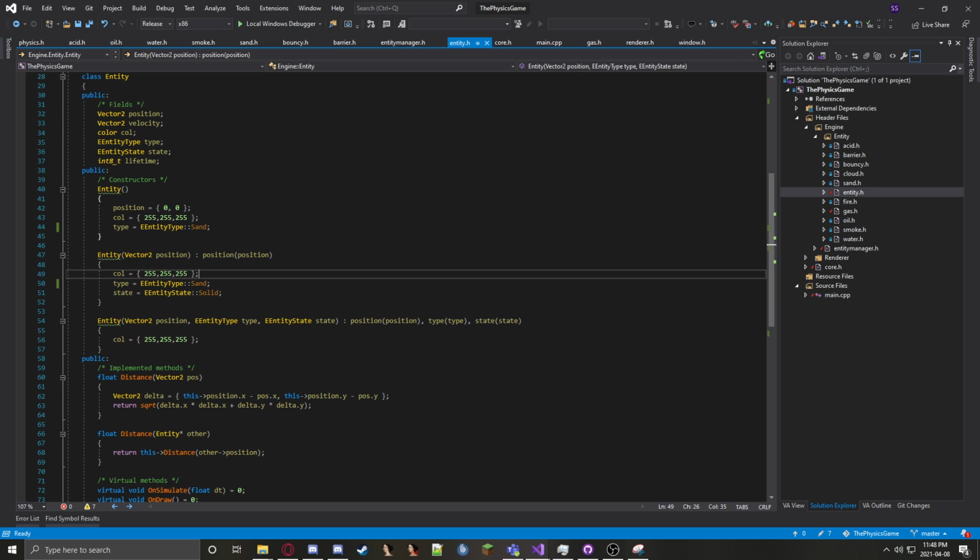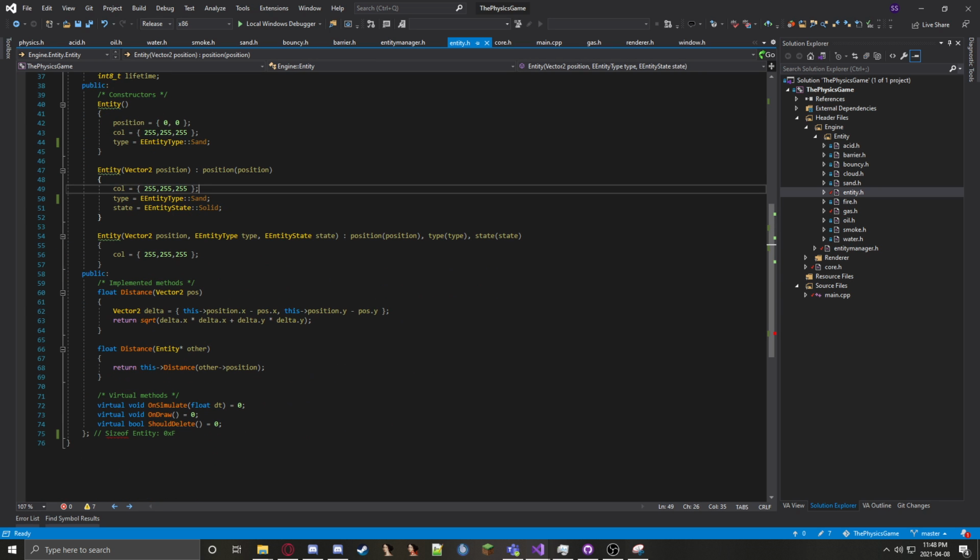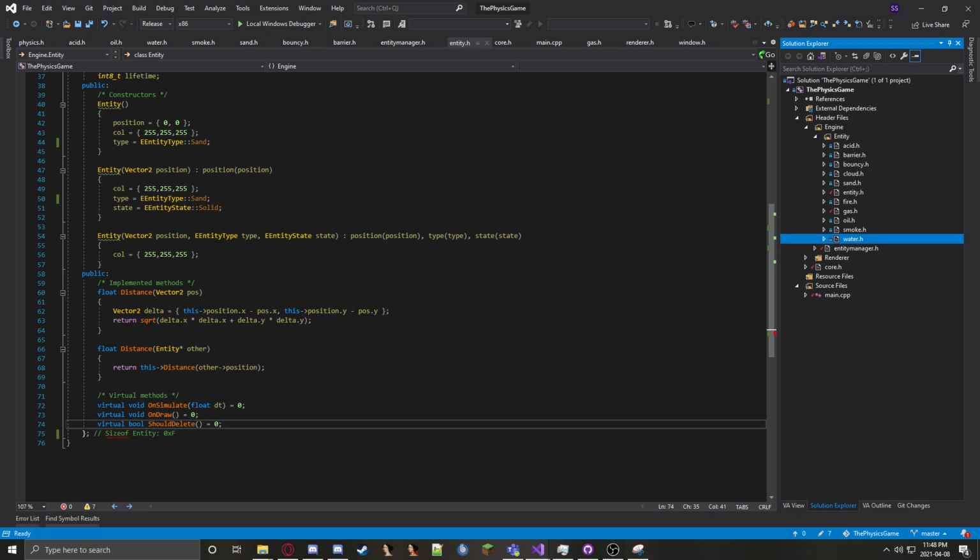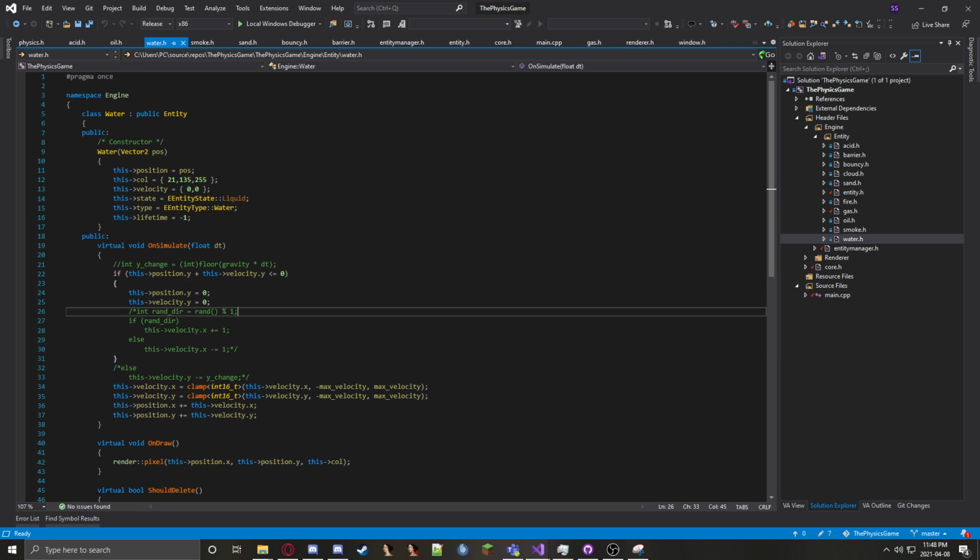And then we have basic constructors, and every entity, every particle will have an onSimulate and onDraw and a shouldDelete Boolean virtual method. To best explain this, we can look at a particle such as water.